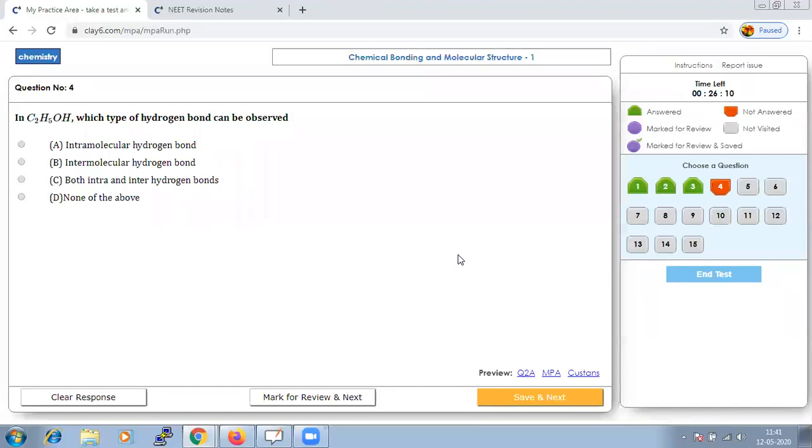Because of the presence of your hydroxyl group, that is your OH group, this will be an intermolecular force between the ethanol molecules. So it should be intermolecular hydrogen bond. Hence our option B should be the right option.